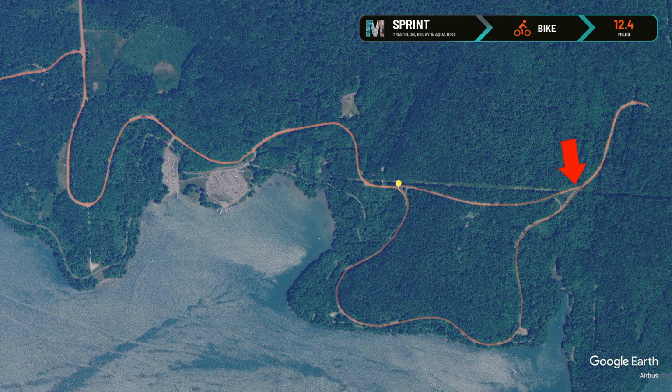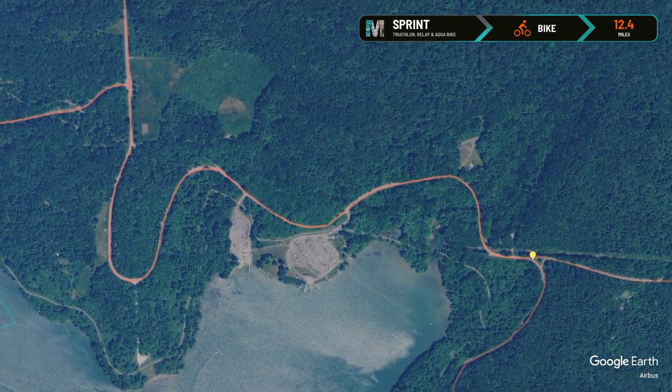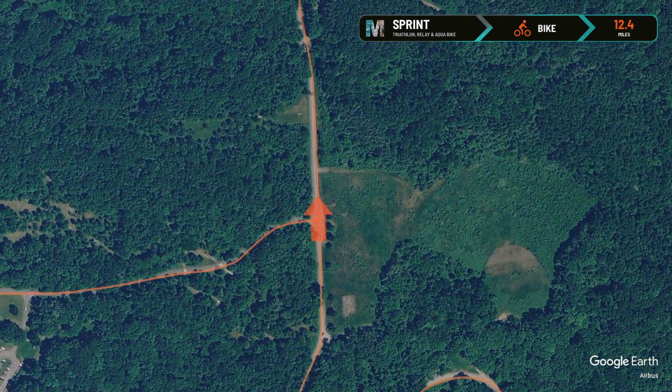After crossing Neely's Point Road, you'll reach a marked turnaround point where you'll execute a U-turn and start heading west along North Shore Drive. Traffic will once again split into a one-way segment here before returning to two-way traffic here. Continue to follow North Shore Road westbound after this point.